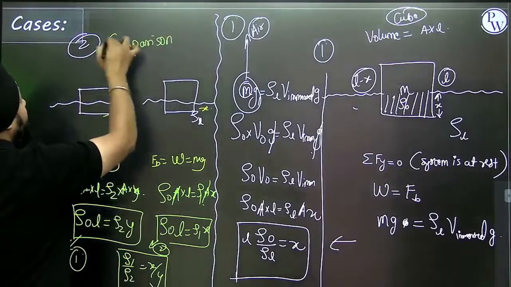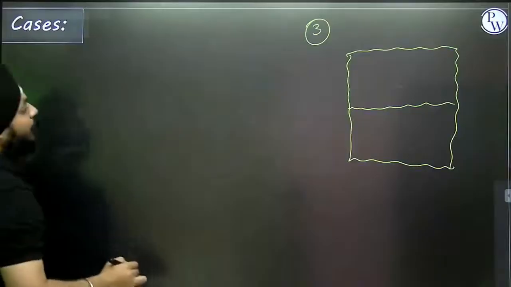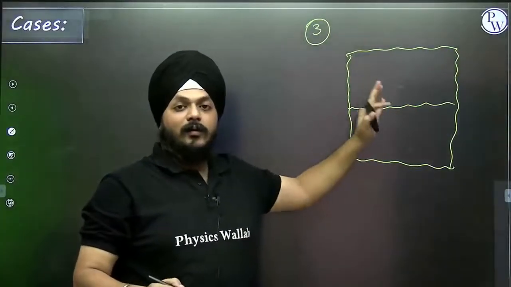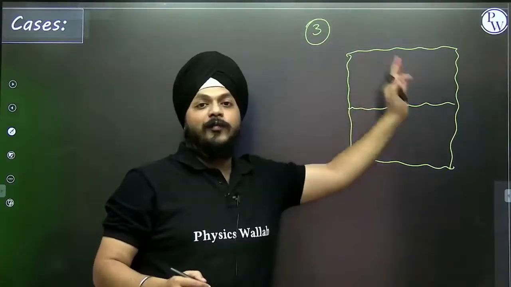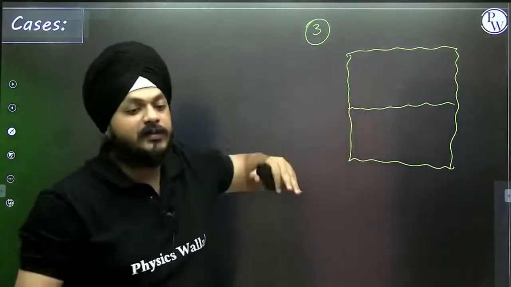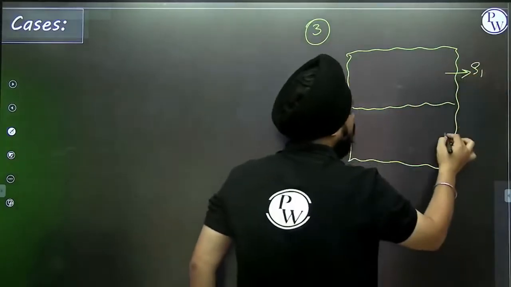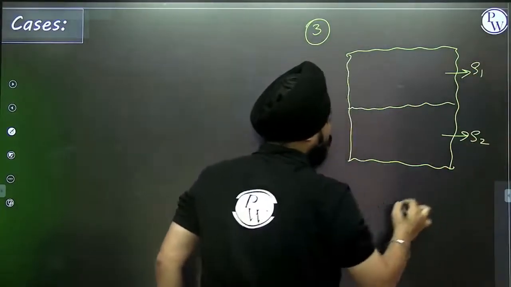Now we are moving forward to the third case, in which there is only one container in which two fluids are present. This is a fluid of density 1. This is a fluid of density 2.